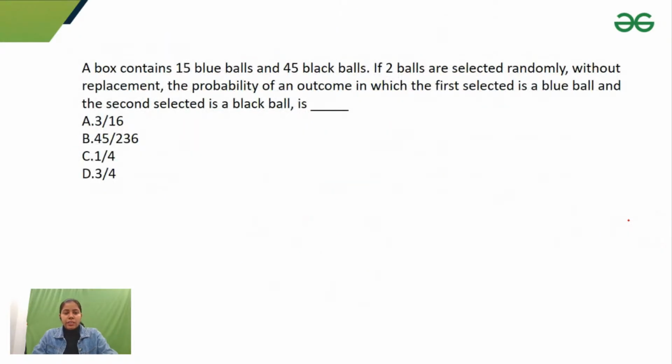Okay, so this is another question. It says that a box contains 15 blue balls and 45 black balls. Two balls are selected randomly without replacement. The probability of an outcome in which the first selected is a blue ball and the second selected is a black ball is. So we have to find that probability.